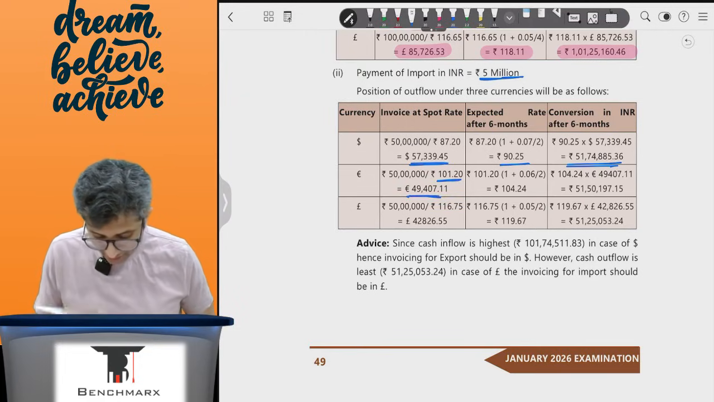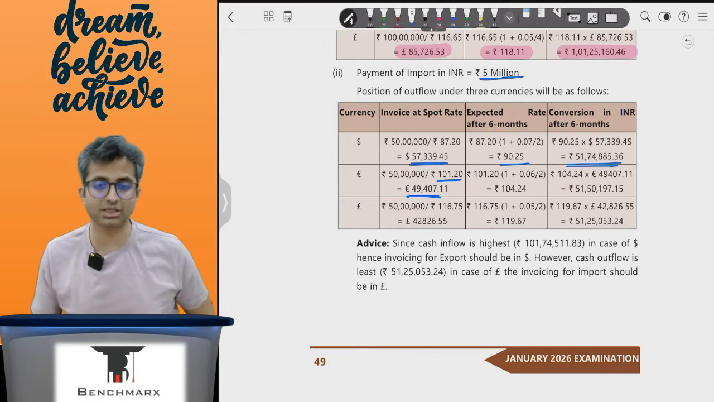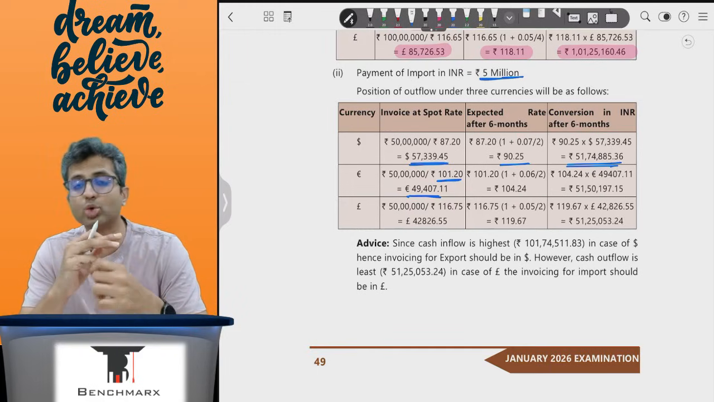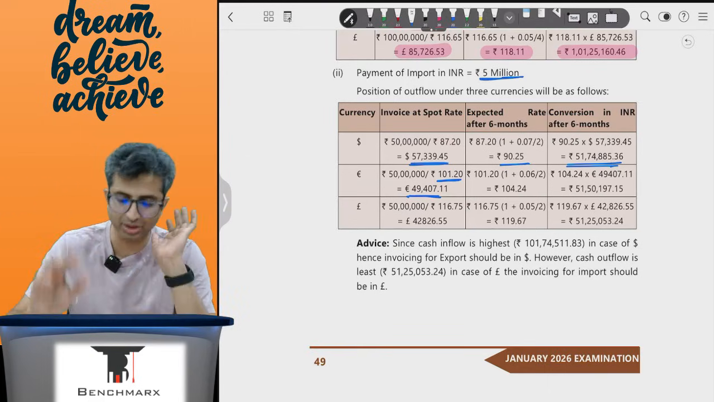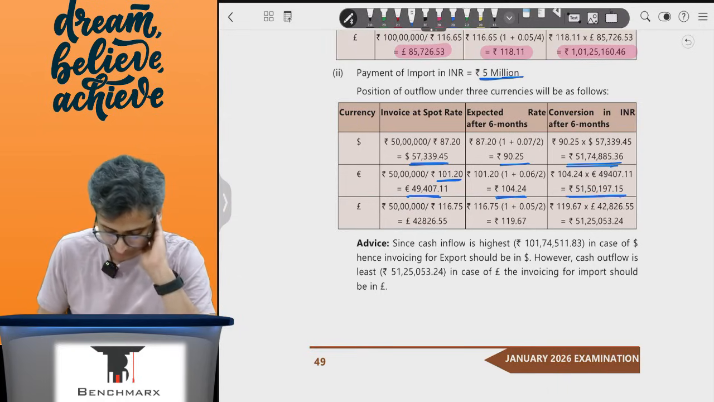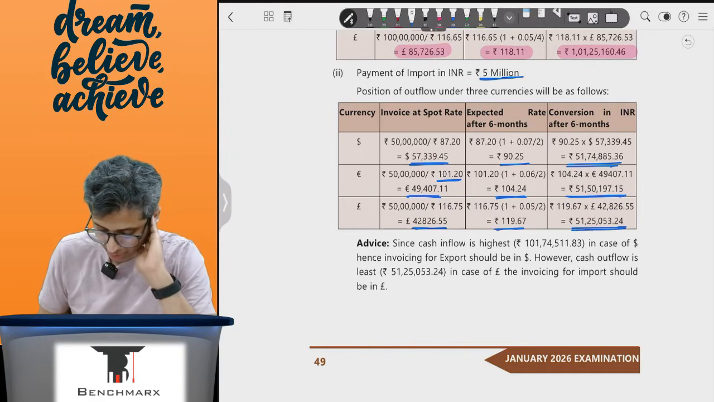49,000 invoice. There's a 6-month 6% premium, which means the currency will be 101.20 into 1.06 into 6 by 12, so that is into 1.03, so 104, and that will give you 51 lakh 50. And the last case, all said and done in a similar way, this would be 51 lakh 25,000.